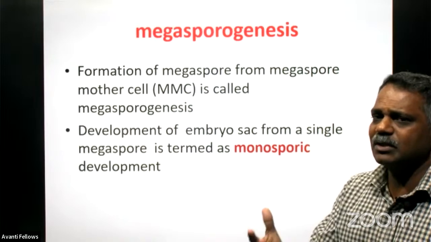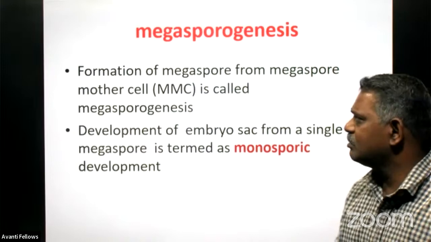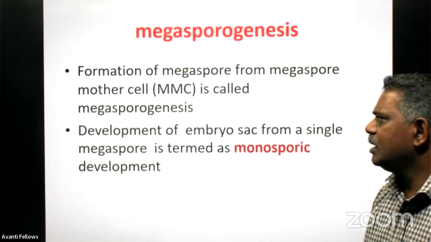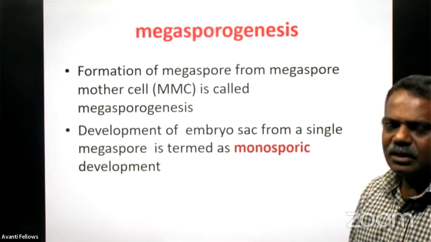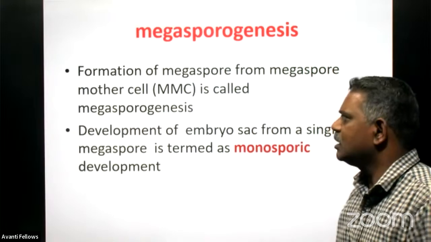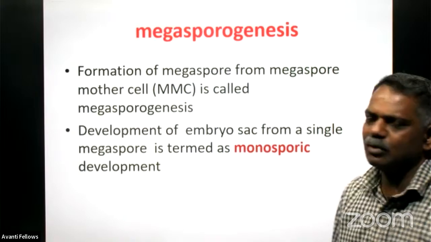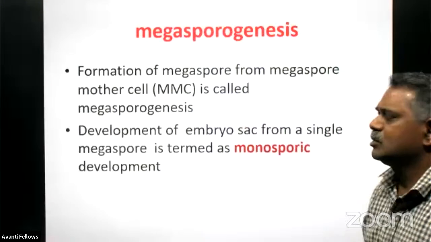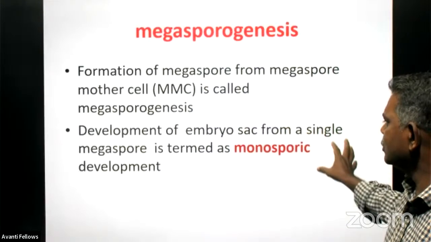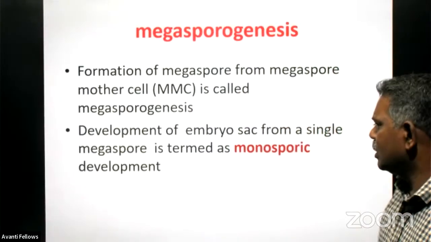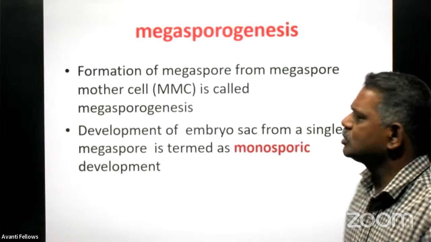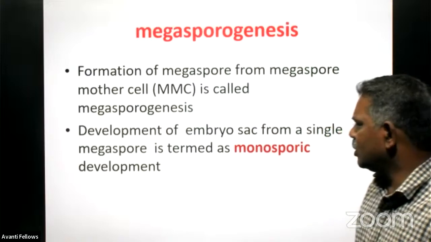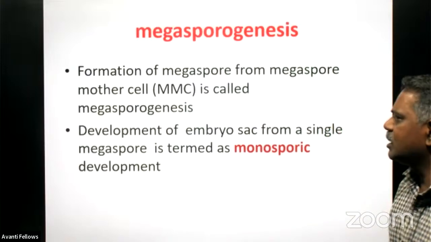From the microspore mother cells, tetrads are developed, and similarly megaspores are developed from the megaspore mother cell, and this process is scientifically termed megasporogenesis, formation of megaspores from the megaspore mother cell. And development of the embryo sac from a single megaspore is termed monosporic development. This was also asked once in the board examination: what do you mean by the term monosporic development?